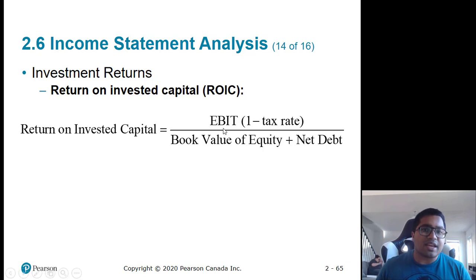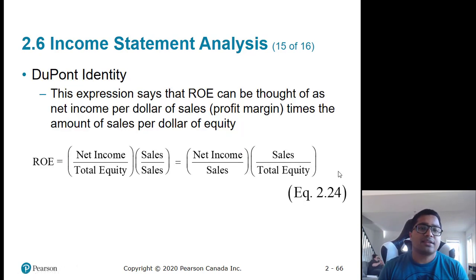Because if you just use net income here, that becomes an issue, because net income doesn't belong to debt holders. It only belongs to equity holders, because you have already paid interest. That's why you have to find after tax earnings for the overall firm, that is for equity and debt holders, and then divide by book value of equity and debt.